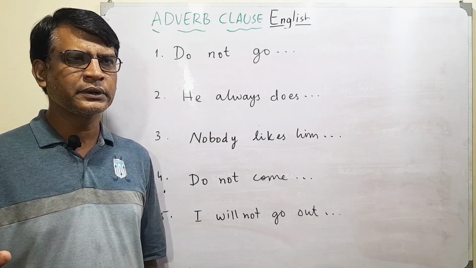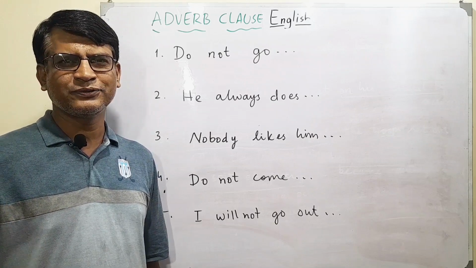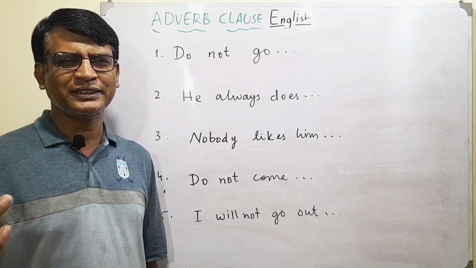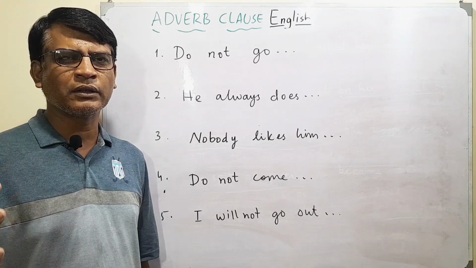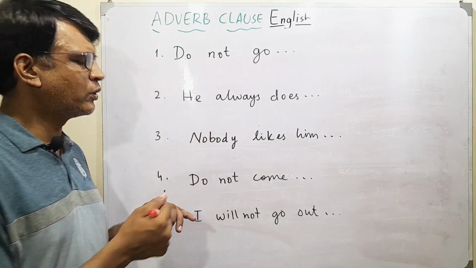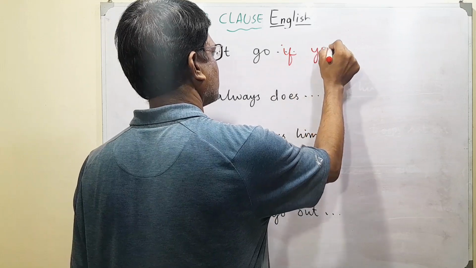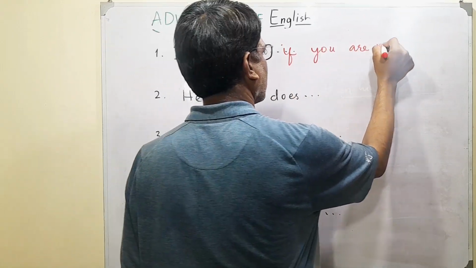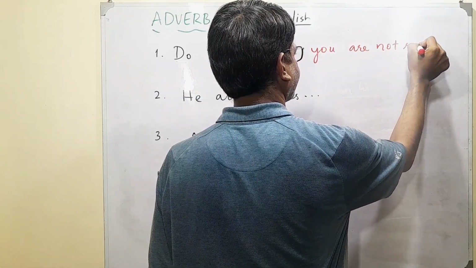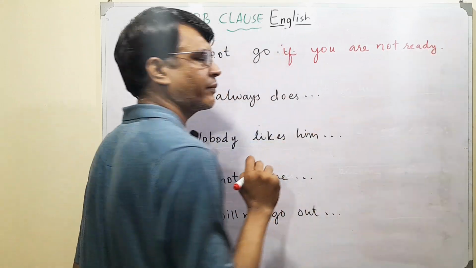Let's think. 5, 4, 3, 2, 1. What comes to your mind? "Do not go if you are not ready." Okay?